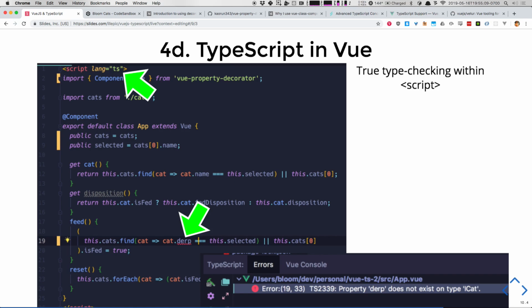Yep. Does Component use only the current pre-built decorator? This pre-built decorator coming from the Vue property decorator also provides Prop and a number of other things. Like, who here has used Watch, where you watch a variable specifically for the Vue reactivity engine? You can watch a variable and have it run a function every time a variable is changed, and that's one of the other decorators that are provided by this thing. And this is supported by the Vue team, Evan You and their team. Cool. All right. Any questions?